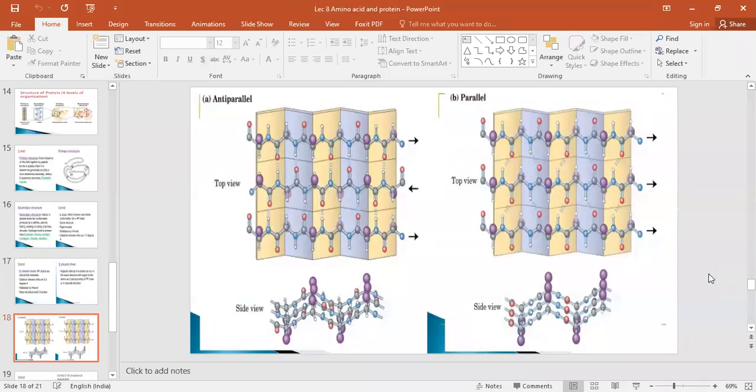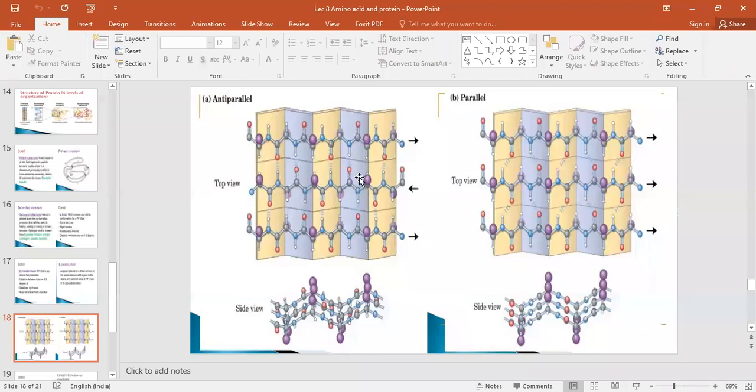Yes, see here. What I told you, beta pleated sheet means this one. If you take a paper and pleat it, these are the pleats you make on that paper. When you unwind that paper, you can see the structure like this, with ups and downs on that paper. So this is the beta pleated sheet, and in this case, on this beta pleated sheet,